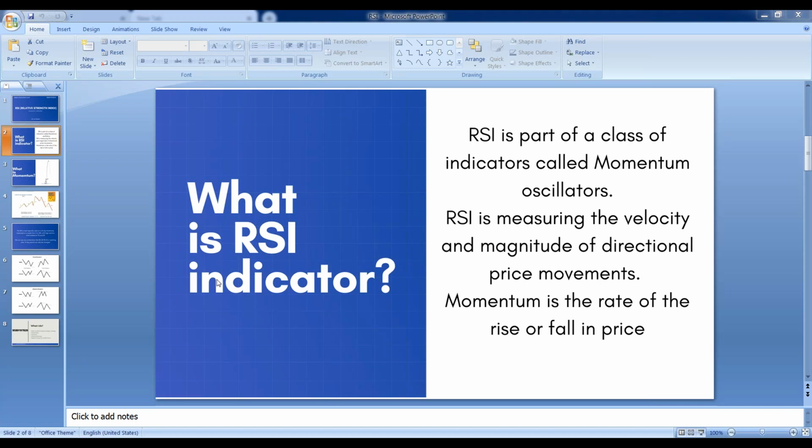So whenever we are looking for the momentum, whenever we are seeing a markup stage, if we are looking for the momentum, that with what speed,